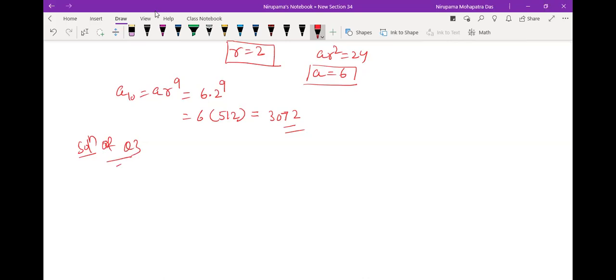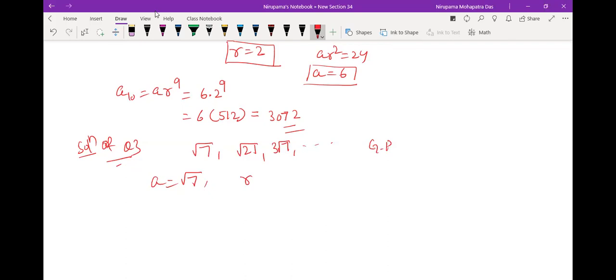So you are given the GP root 7, then root 21, then 3 root 7, like this. This is the GP. A equal to root 7. R equal to root 21 by root 7, that is equal to root 3.